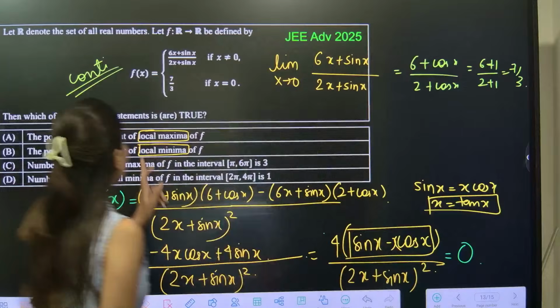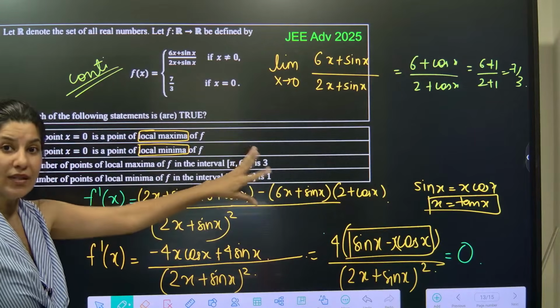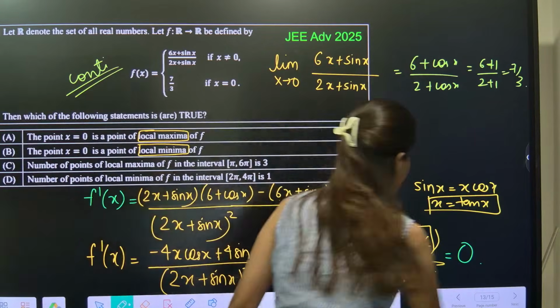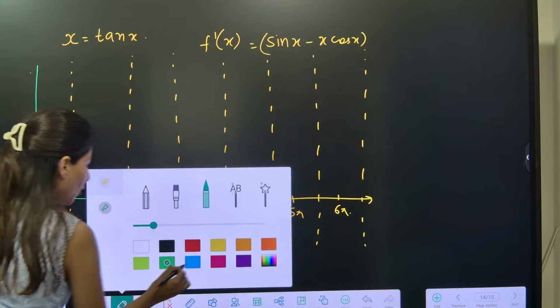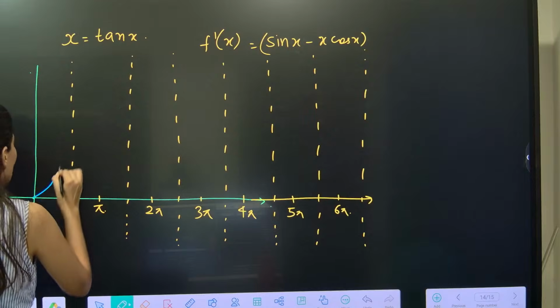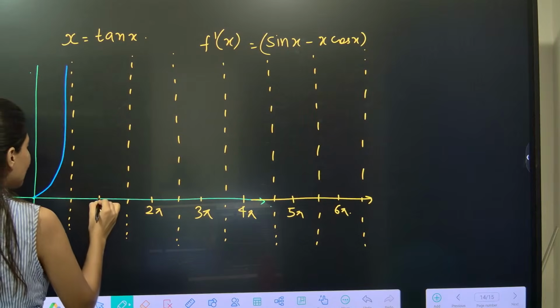Let me go back and check. They are talking about till 6 pi. Okay, till 6 pi. Alright, so this is your 0. Let me draw the graph now. See, this is your tan x graph.